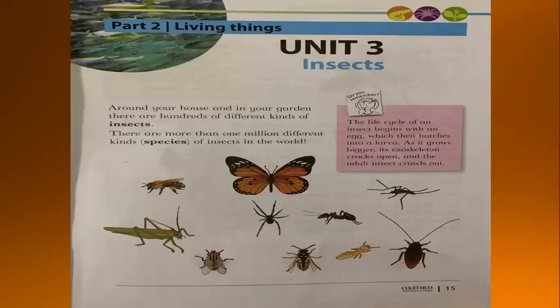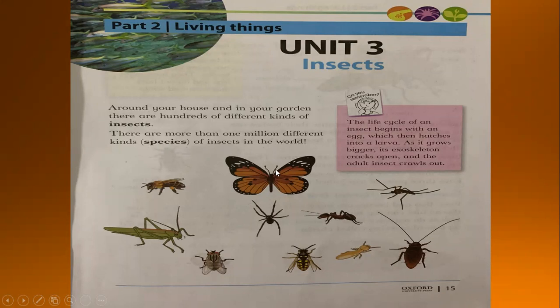Today we will start unit number 3, insects. Let's read first this. Around your house and in your garden, there are hundreds of different kinds of insects. There are more than 1 million different kinds, species, of insects in the world.